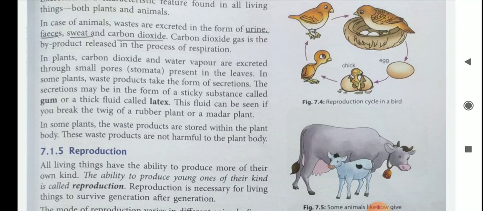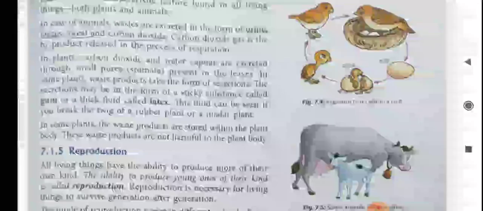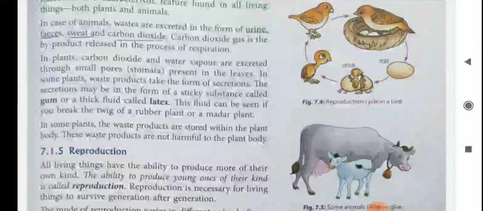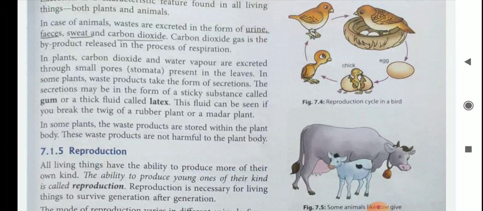In some plants, waste products take the form of secretions. The secretions may be in the form of a sticky substance called gum or a thick fluid called latex.